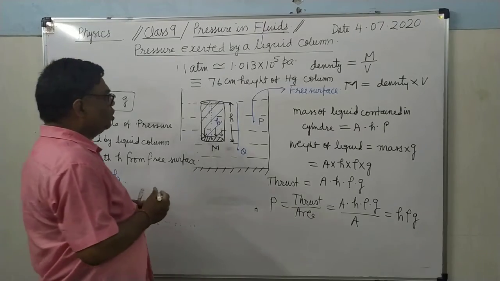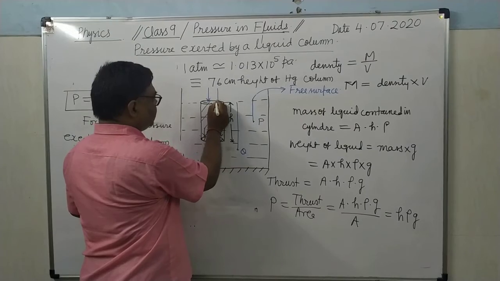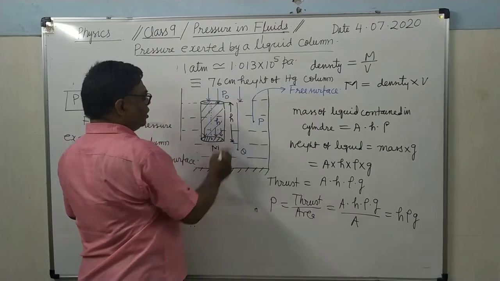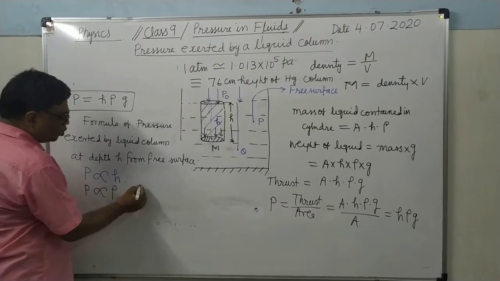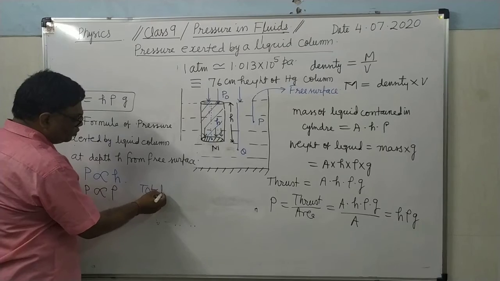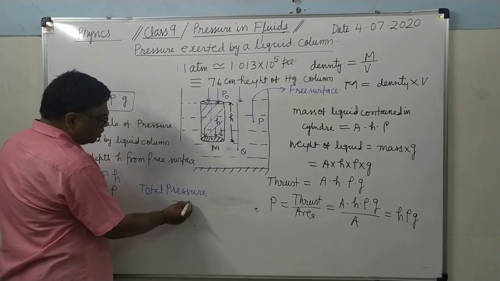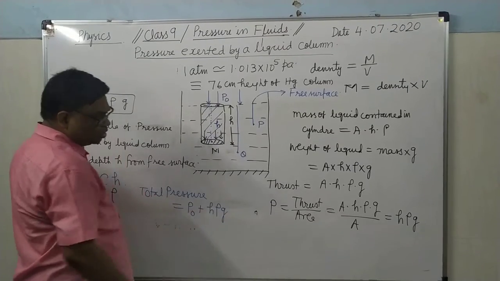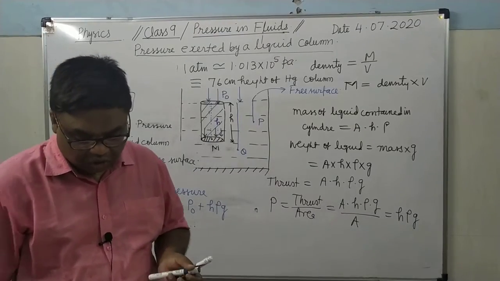Suppose the atmospheric pressure is P naught here. Then what will be the total pressure at depth H? Total pressure will be equal to P naught plus H into rho into g. That will be the total pressure.